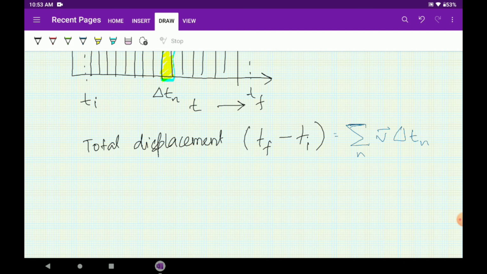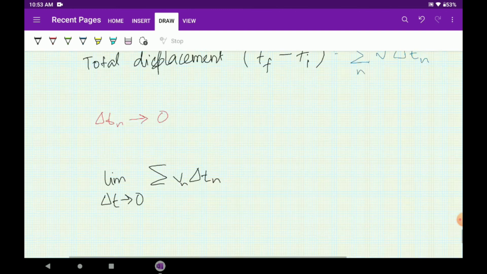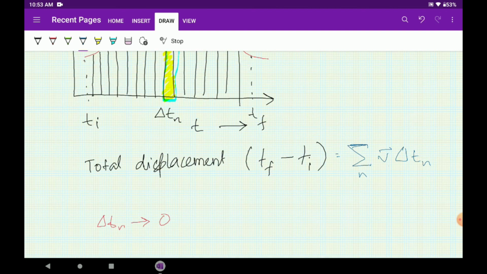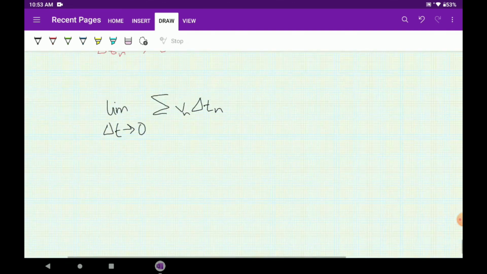So now what will I do? If I take each interval to be very small, just like if I say that delta t n tends to 0, it is almost equal to 0 but not equal to 0, then it will actually form a definite integral. Then the same displacement will be the limit delta t tends to 0 of the summation of v delta t n. Sorry, I missed it here. It will be v at the point n, because velocity is not the same at all positions of time. So v n delta t n, this can actually be written as